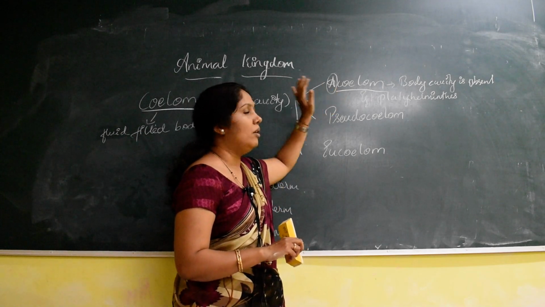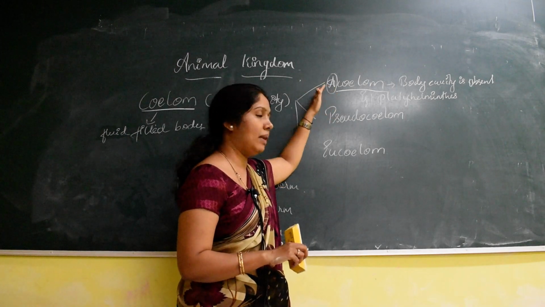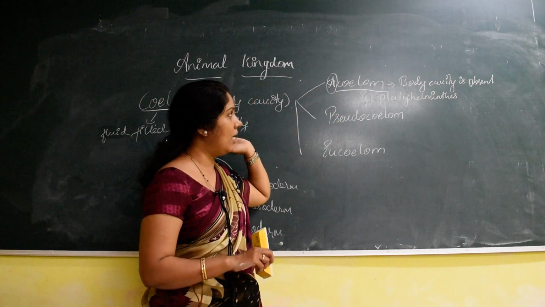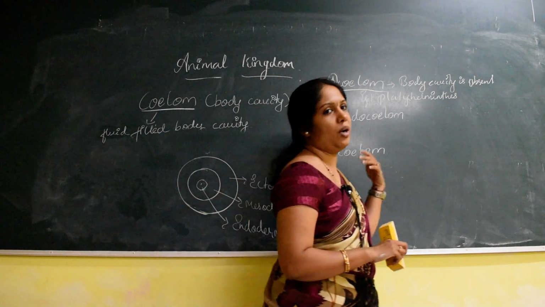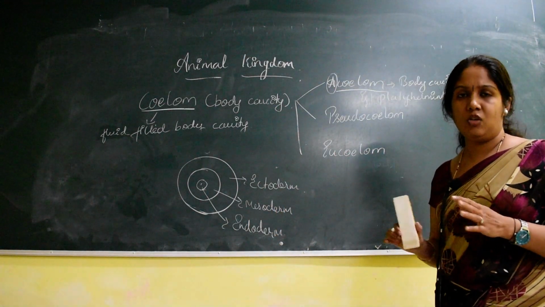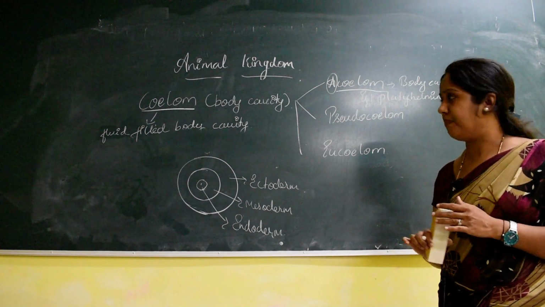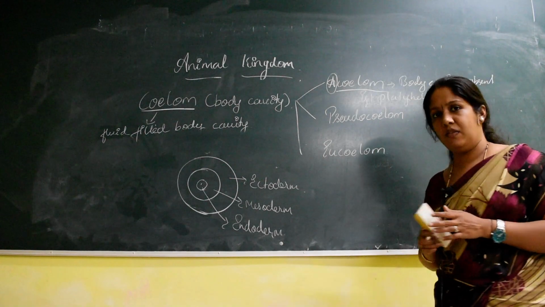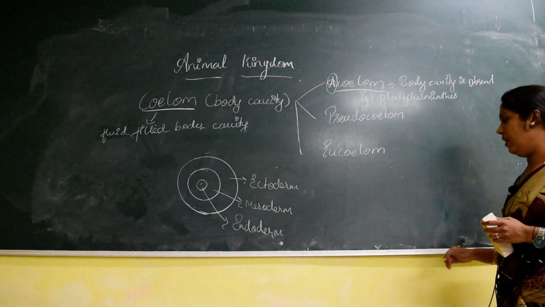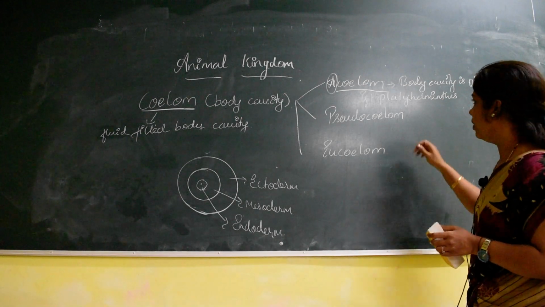So the word coelom starts with the phylum Platyhelminthes. Before Platyhelminthes, the Coelenterata, Ctenophora and Porifera do not possess the coelom; it does not exist in those lower phylums. So it starts with the phylum Platyhelminthes, and till Chordata we can see the coelom condition.